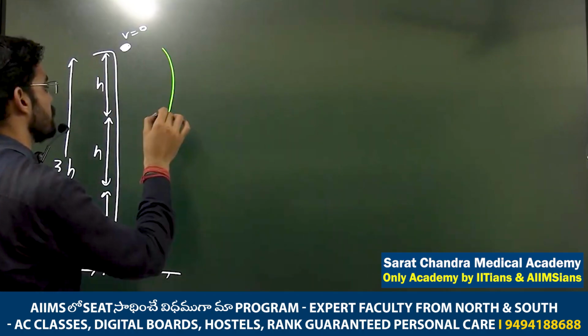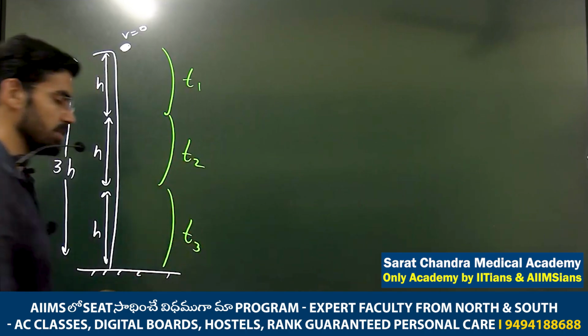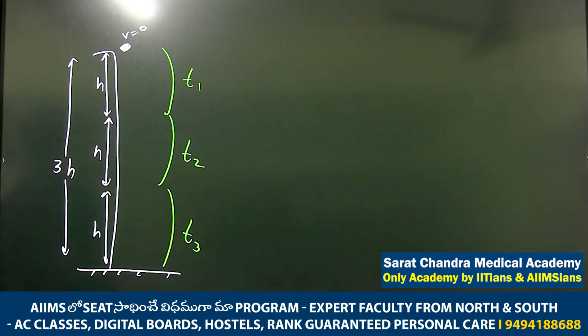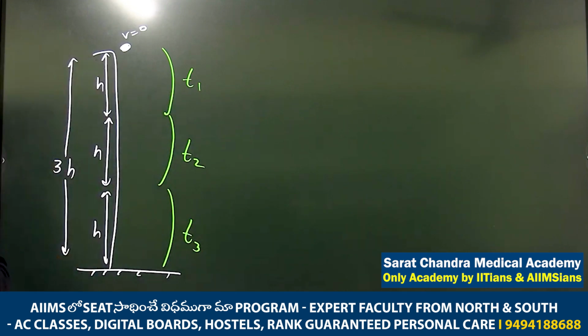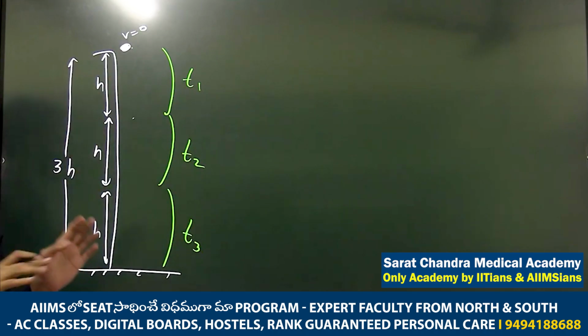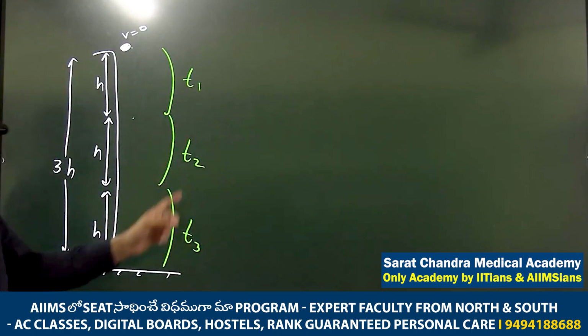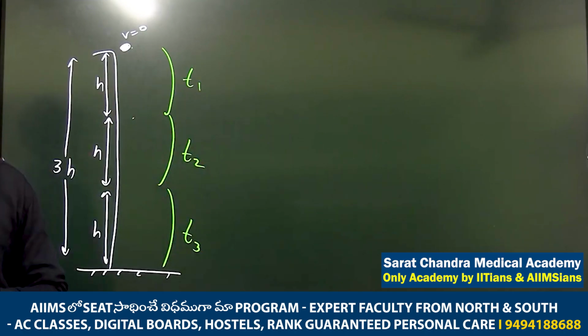In this interval it took t1 time, in this interval it took t2 time, and in this interval t3 time. I want the ratio t1 is to t2 is to t3. That's it. So how will we solve? Solve what you can. First, from here to here, can we get t1 in terms of h? Basically, if you get t1, t2, t3 in terms of h and put in the values, h will cancel out and the answer will come. This much only I can think for now.